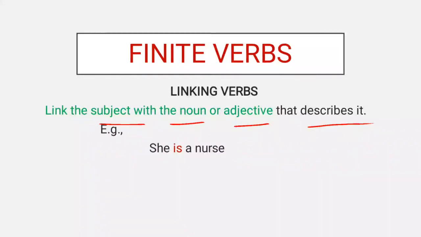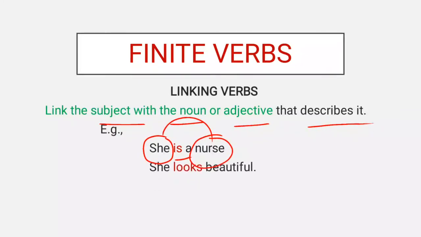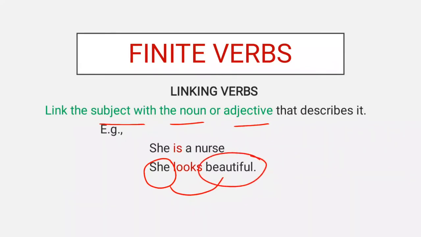Here the verb is a linking verb because it links the subject she with the noun nurse. Similarly, if we look at another example, she looks beautiful. Here the verb look is a linking verb because it is linking the subject she with an adjective beautiful.